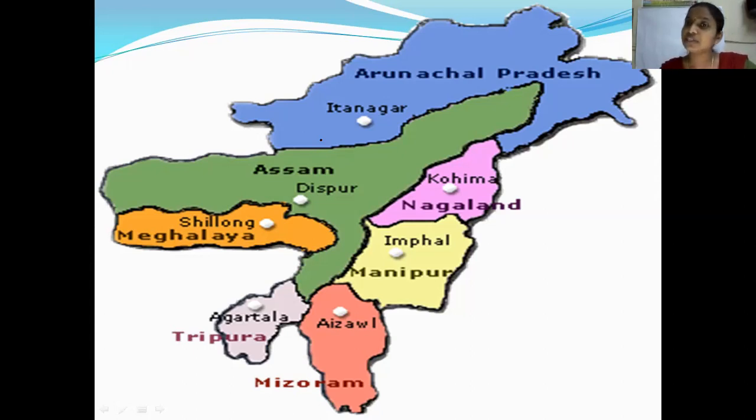So what they do is, the things that they cultivate during the other seasons like summer and rainy season, they store. They dry those grains. It may be rajma, it may be maize, it may be jowar, it may be barley, anything that they grow. They mostly grow this kind of dals and pulses. Those things they dry and store for the winter season.